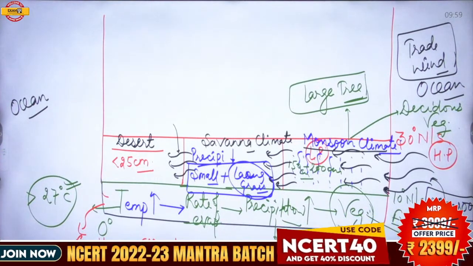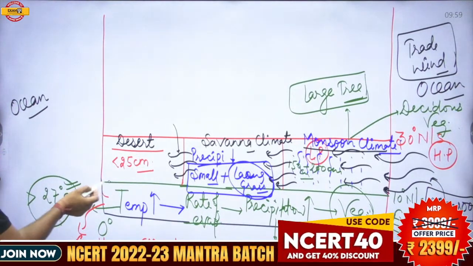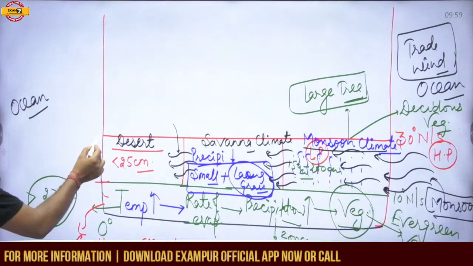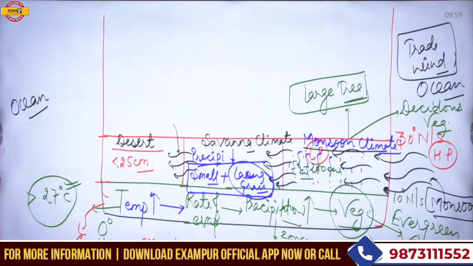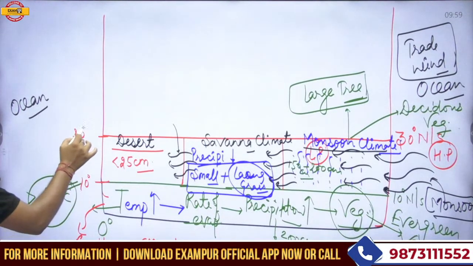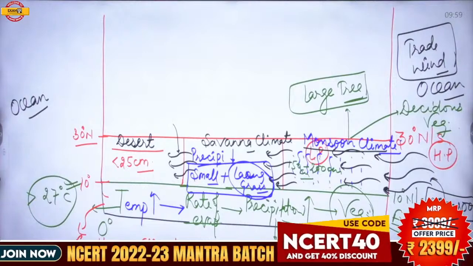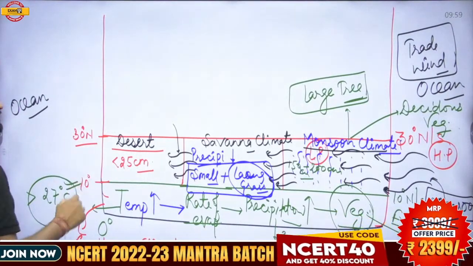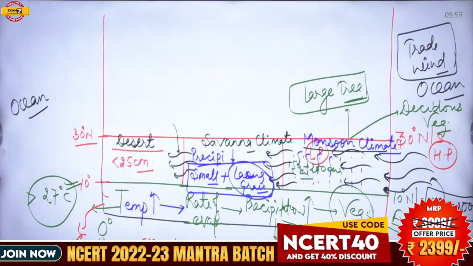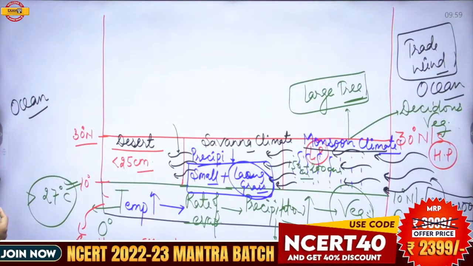That is why we can say that all the hot deserts are mostly extended between 10-degree latitude and 30-degree latitude on the western margin of the continent.